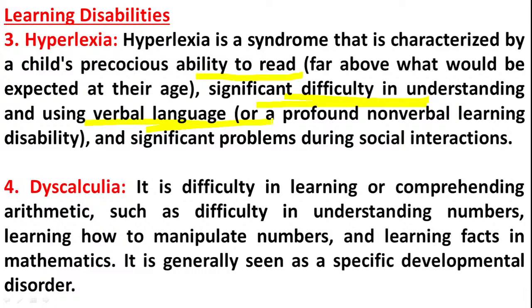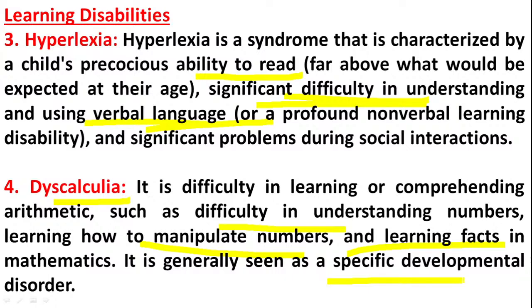The next one is dyscalculia. It is a difficulty in learning or comprehending arithmetic, such as difficulty in understanding numbers, manipulating numbers, and learning facts in mathematics. It is generally seen as a specific developmental disorder.